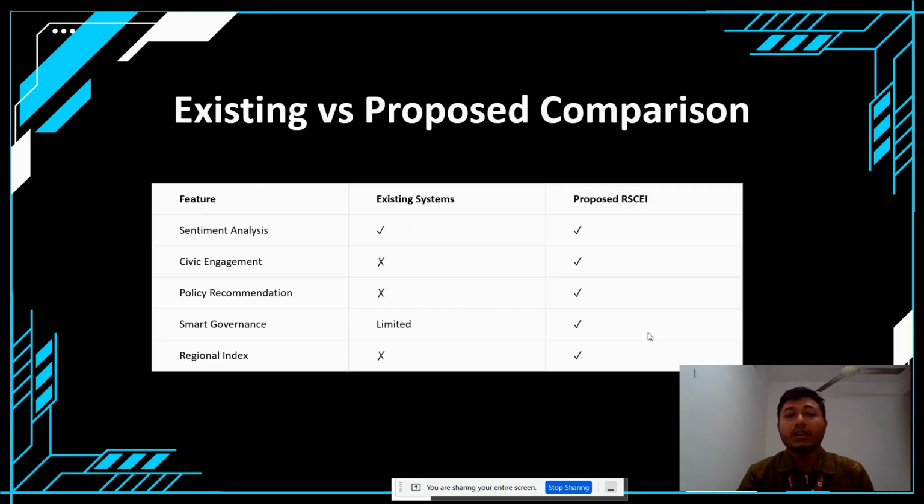Existing system versus proposed comparison. We see that the existing system has more limitations. It covers sentiment analysis, but civic engagement, policy implementation, system governance, and regional depth are not identified. In my proposed RSCEI framework, the comparison shows it analyzes all of these features.